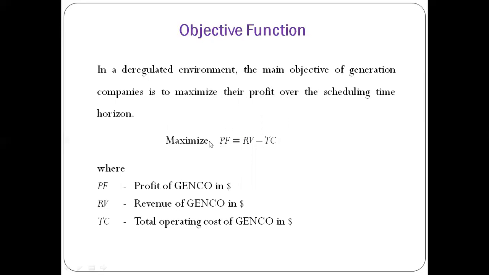And what is the formula for profit? It is very simple: revenue minus cost. What is this cost? The total cost. This is the total operating cost of the generation companies, meaning whatever cost is incurred on generating the power from their generators. And revenue is whatever power they are selling.